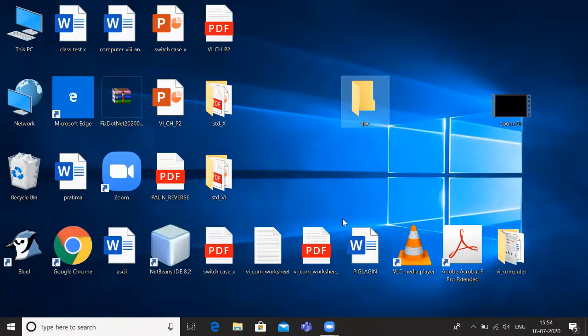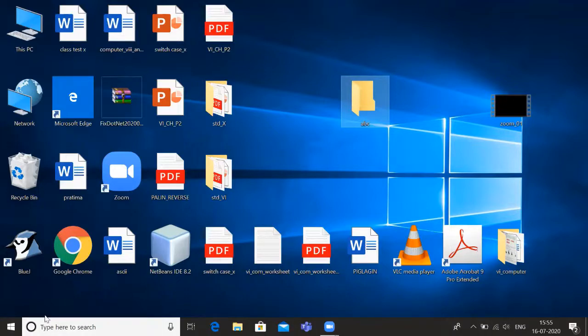Then taskbar. It is the longest horizontal bar at the bottom of the desktop screen. Bottom means down, the bottom of the desktop screen.